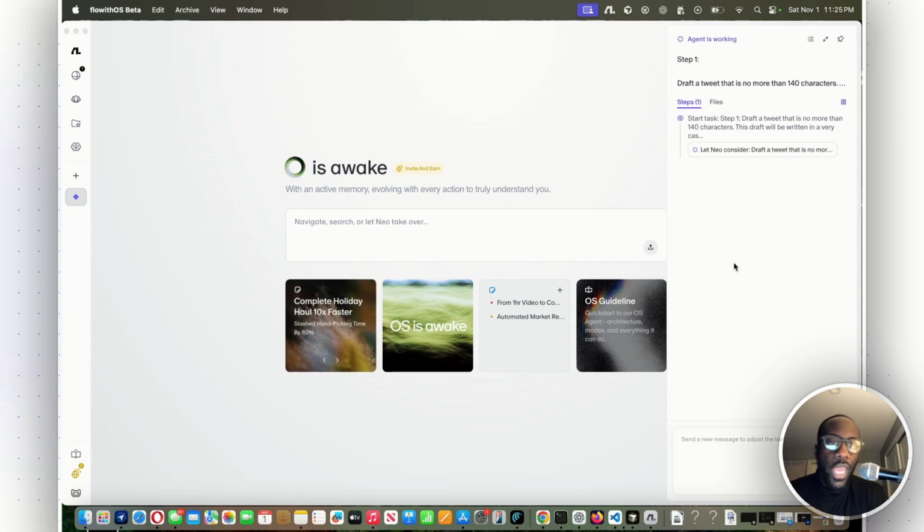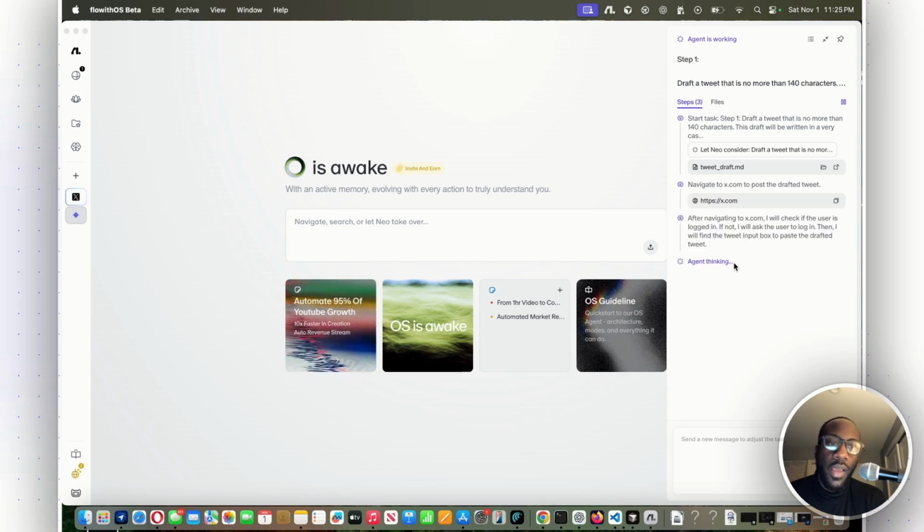But yeah, the wave of agentic browsers that we're seeing today on the market. So now we've got Perplexity Comet. We've got OpenAI's Atlas, right? We've got Neon Opera. We've got the Dia browser, and now we've got the Flowith OS Beta. Neo is the Flowith agent that I was referring to earlier, but this is the beta for their agentic browser or agentic operating system, however you want to define it.